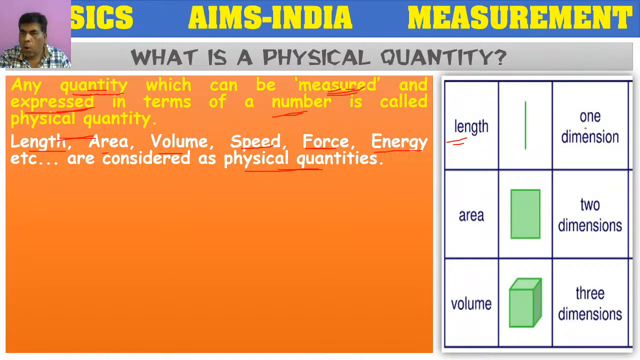Length is a one-dimensional quantity. Length of a room can be measured. So length is a physical quantity.